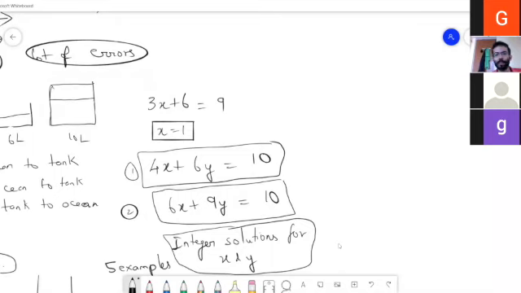4x plus 6y is equal to 10. 6x plus 9y is equal to 10. Now we are not looking for all the possible solutions, because we can always take different values for x and we'll get different values for y, isn't it? So now we are looking for only integer solutions for x and y. Okay.